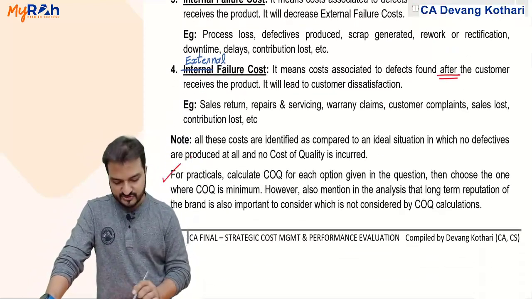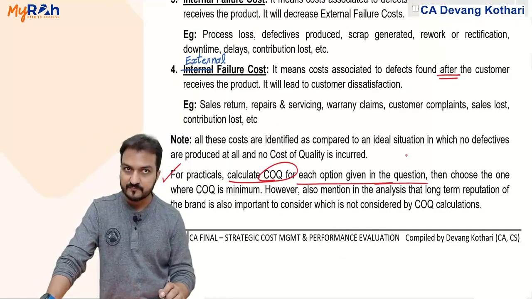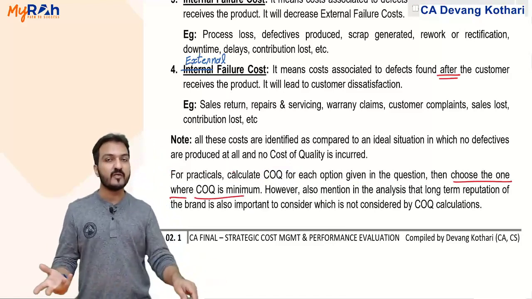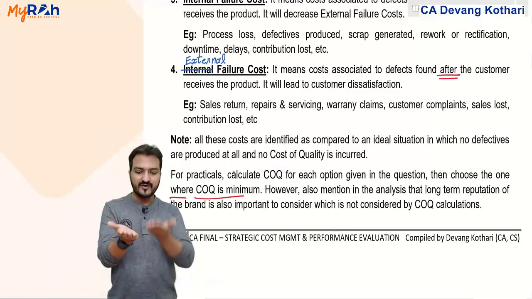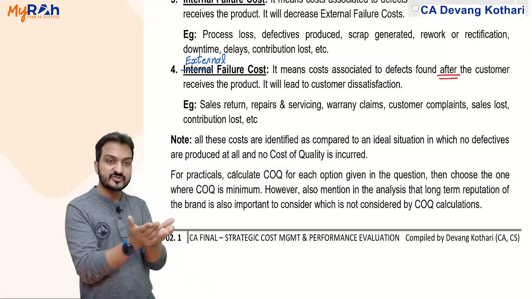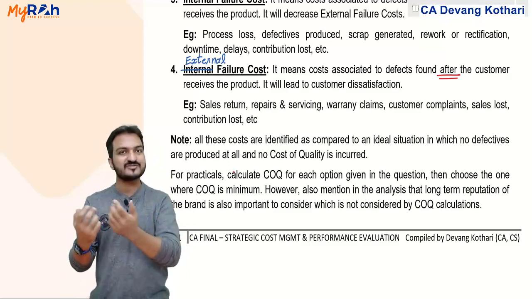And for practical questions, calculate cost of quality for each option given in the question, and then choose the one option where total cost of quality is minimum, because ultimately cost of quality will include all the four items. You need to find that situation where this total is balanced so that the overall total cost is minimum.